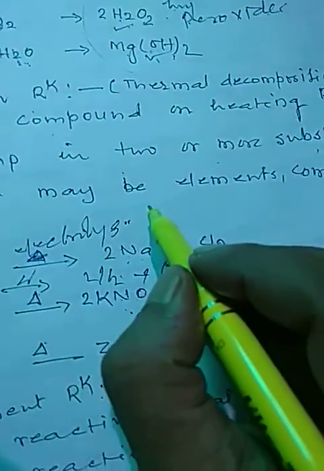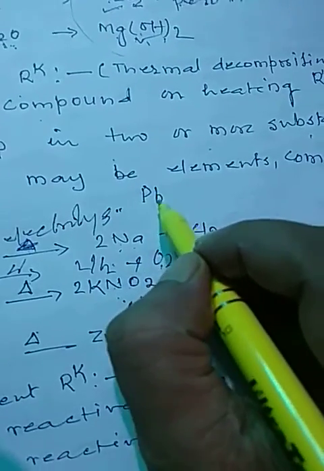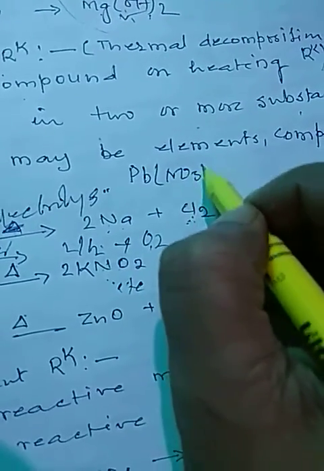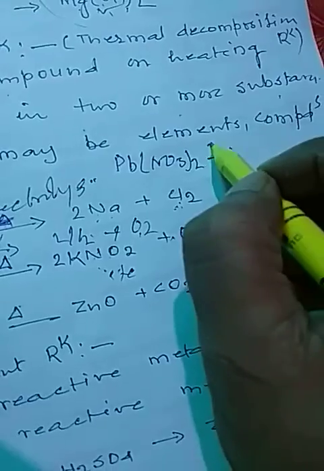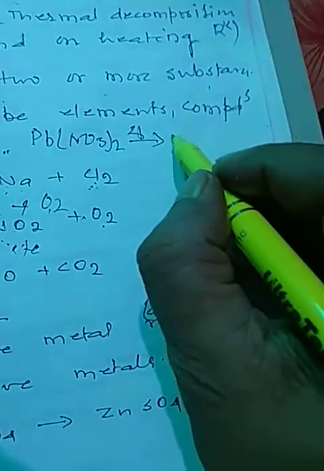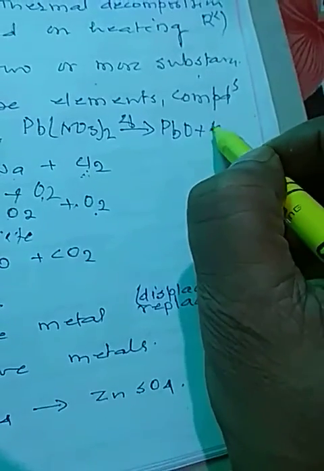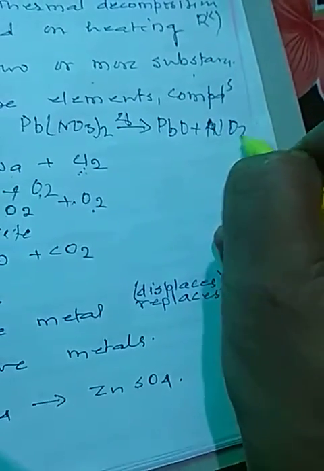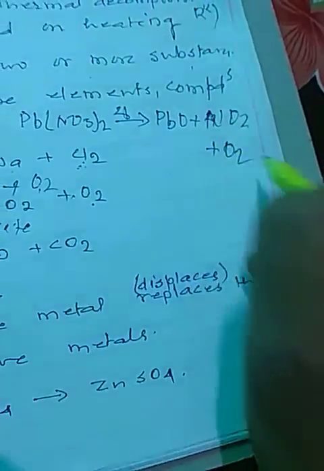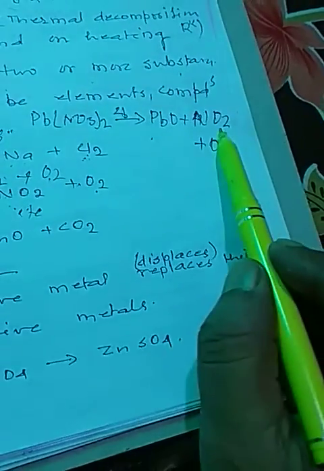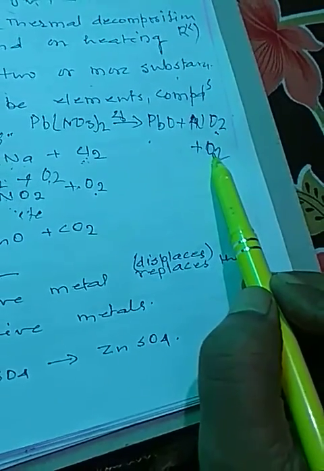Sometimes it may also be possible like this: lead nitrate, when heated, will form lead oxide, NO2, nitrogen dioxide, plus oxygen. Two compounds may be formed and one element is formed.